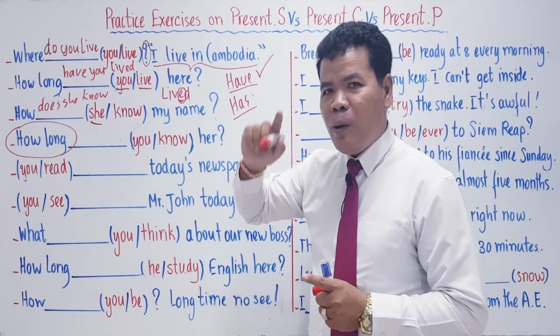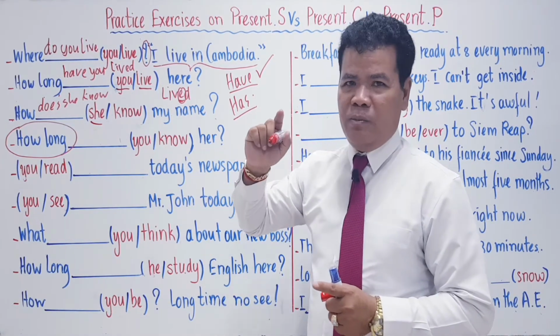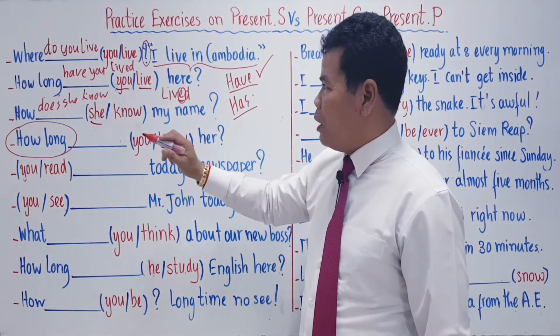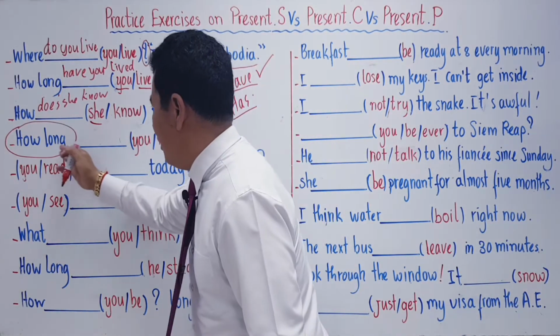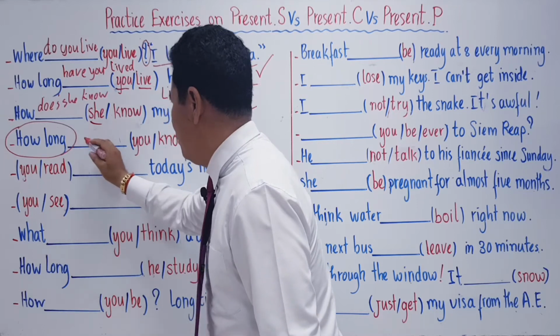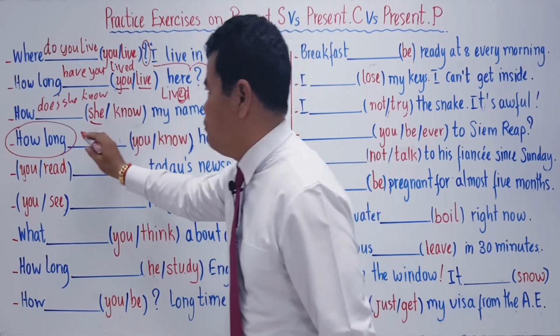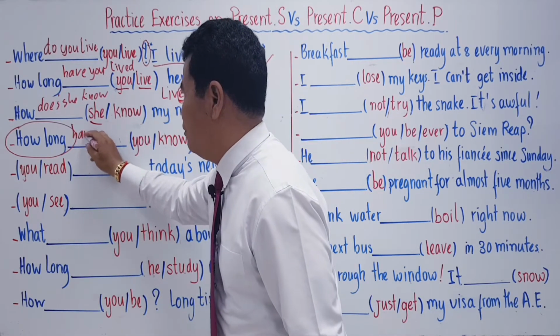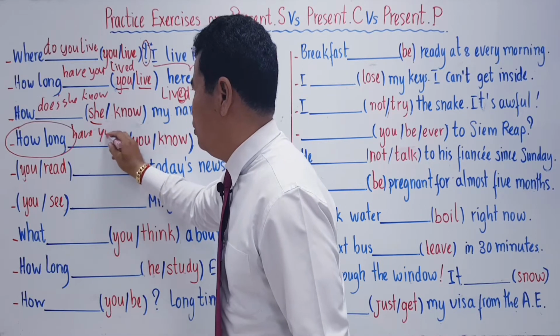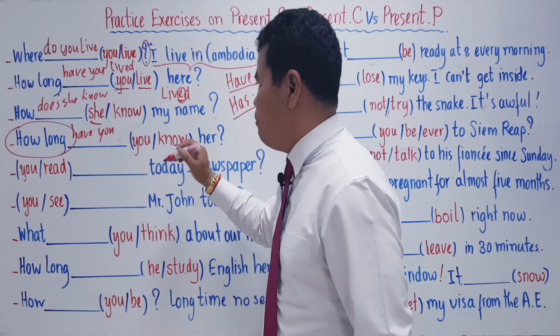So you know how to make the form of present perfect simple. Okay? So now, what are we going to have now? How long do you know me or have you? Have you know or have you known?